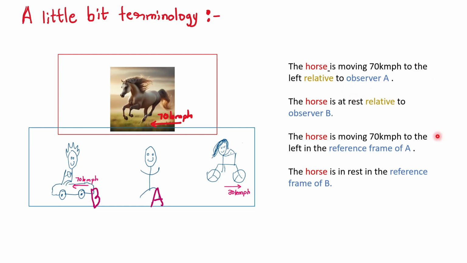I can alternatively, equivalently, say the horse is moving 70 kilometers per hour to the left in the reference frame of A, relative to observer A. These are equivalent usages, right? I can say the horse is moving 70 kilometers per hour to the left relative to observer A, but the horse is at rest relative to observer B. Or the horse is at rest in the reference frame of B, but the horse is moving to the left in the reference frame of A. I hope you understand how we use these terms.